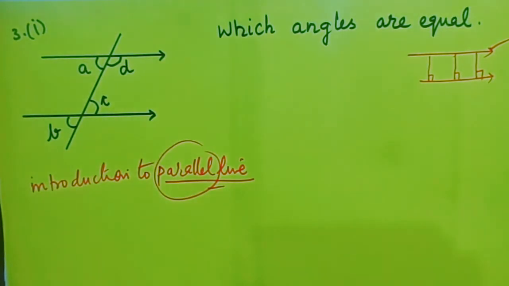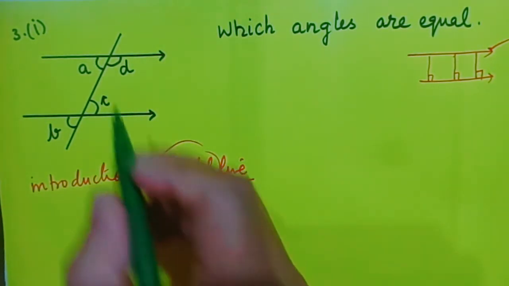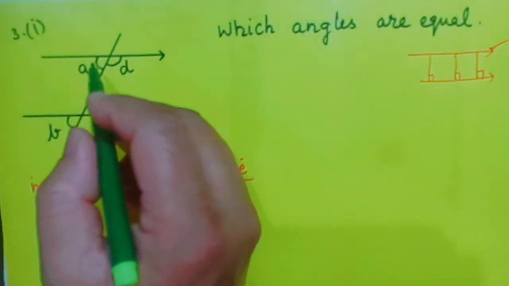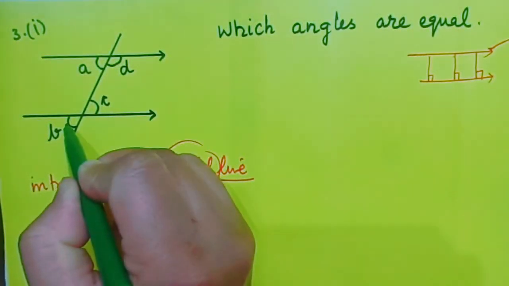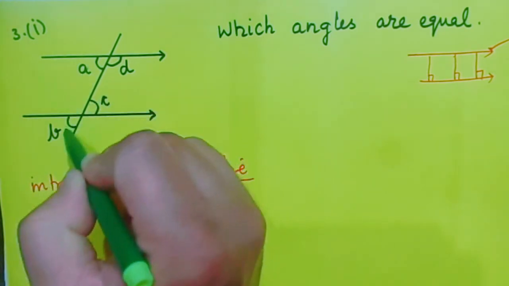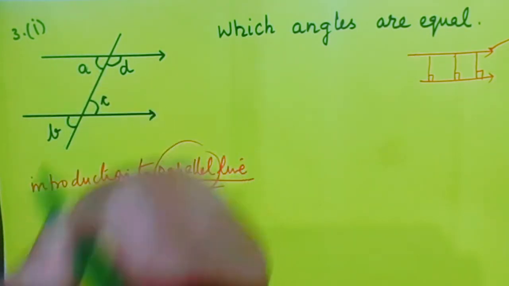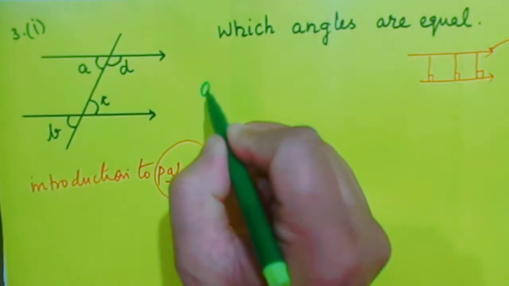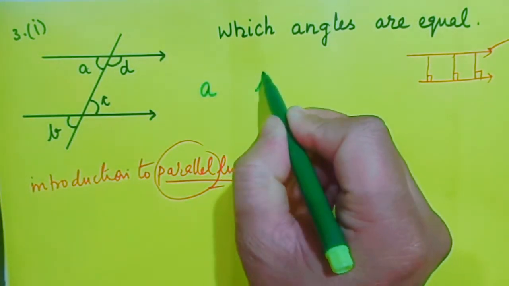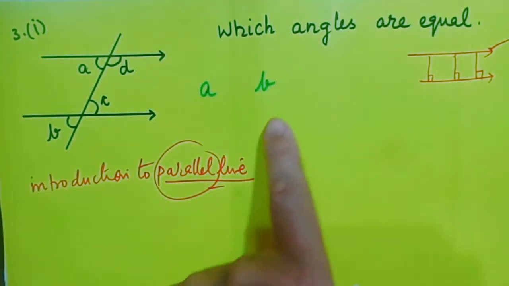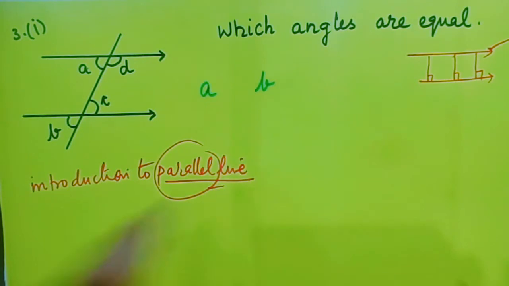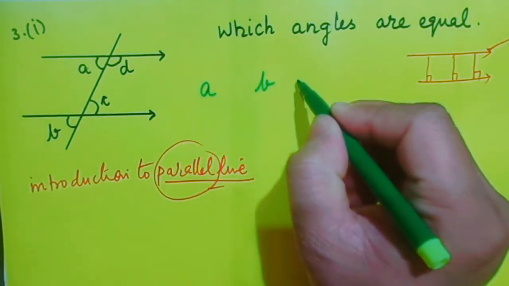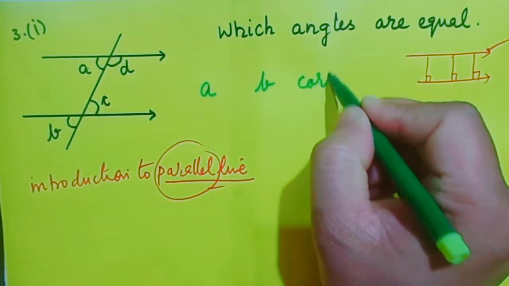Now let us first find out what the angles are. So here I find that A and B are corresponding angles.